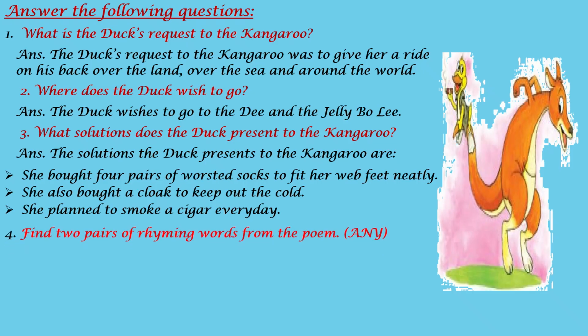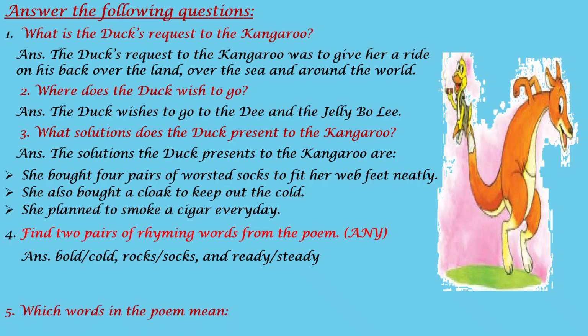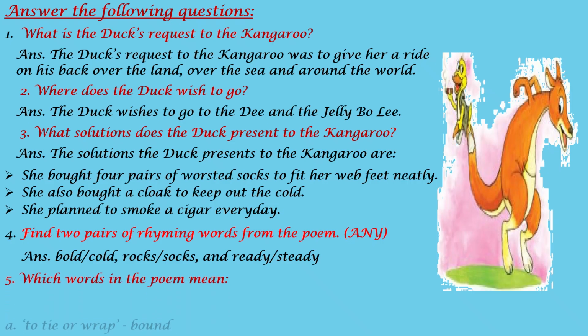Now find 2 pairs of rhyming words from the poem. Any you can find. 2 of them you can select from here also. Bold, cold, rocks, socks, and steady, ready. Which words in the poem mean: to tie or wrap? It means bound. Lack of interest? Bore.